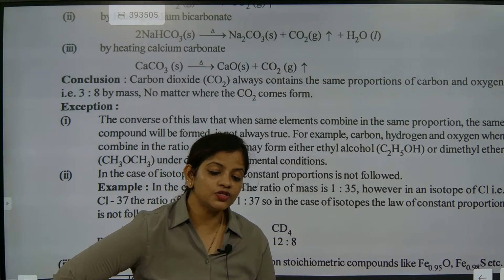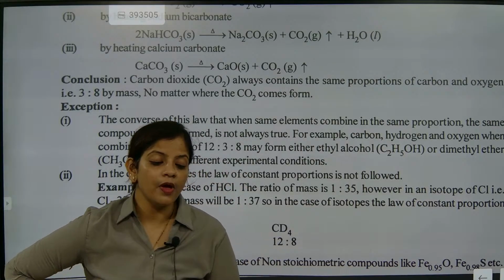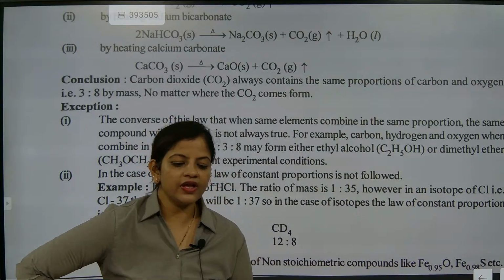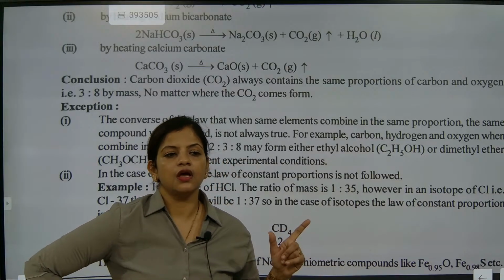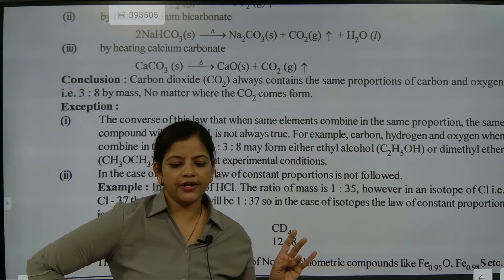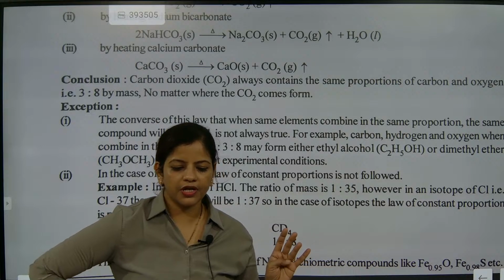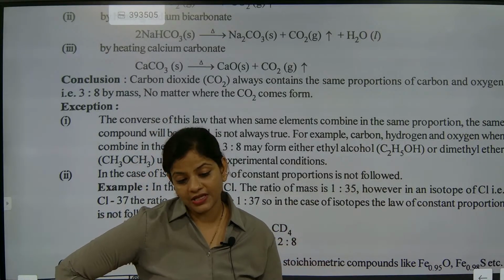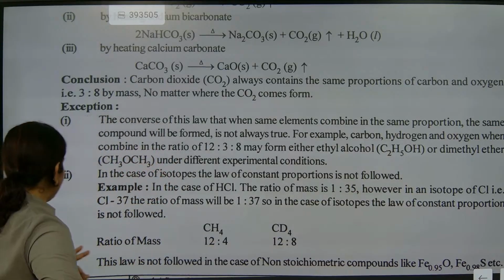Chlorine has 2 isotopes, oxygen has isotopes, and hydrogen also has isotopes. Hydrogen has 3 isotopes: protium, deuterium and tritium. So isotope means same atomic number but different mass number.